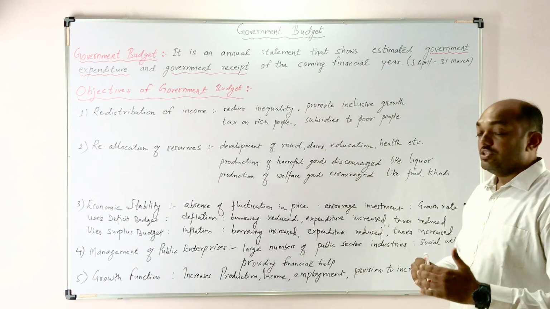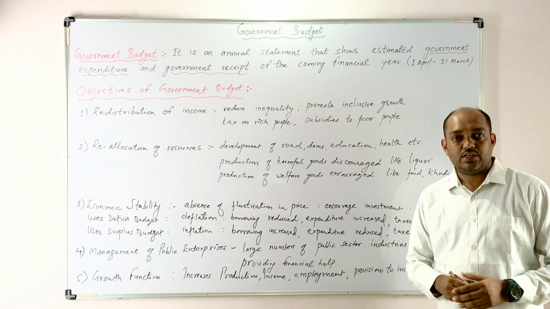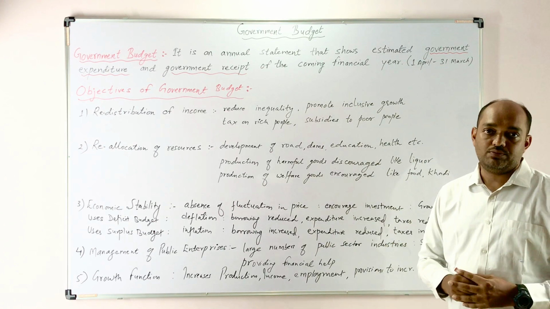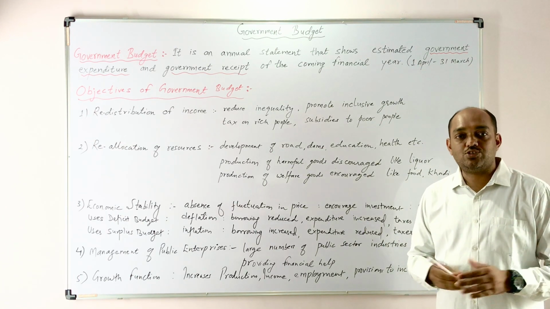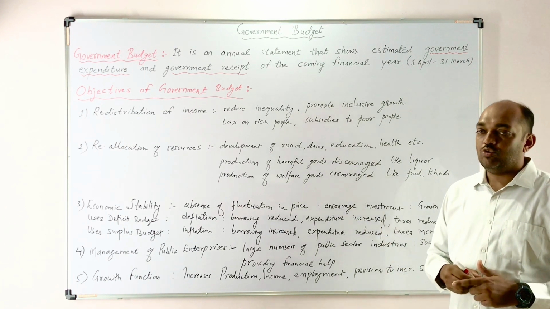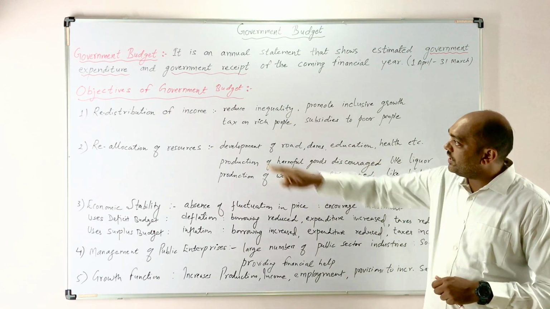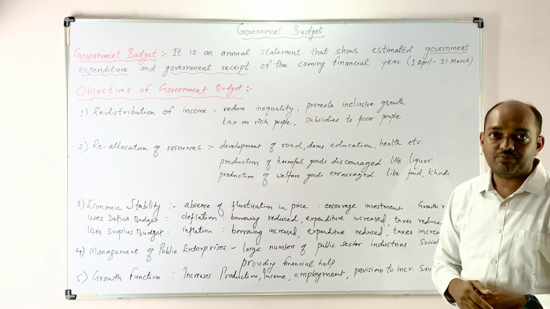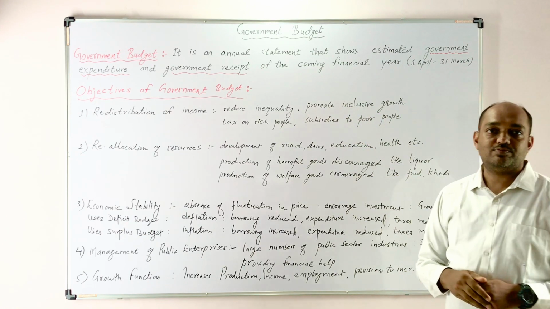Because there is inequality in an economy. In our economy, there is a huge gap between rich and poor, and the government wants to fill up that gap, and to fill up that gap, the government wants to redistribute the income. So the government wants to reduce inequality in an economy, and the government wants to promote inclusive growth.